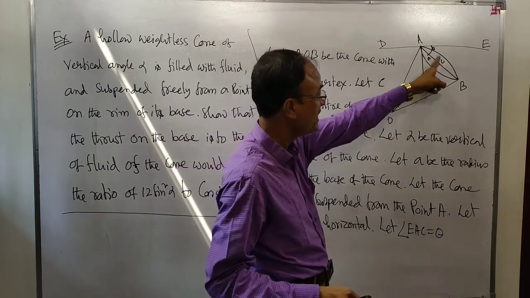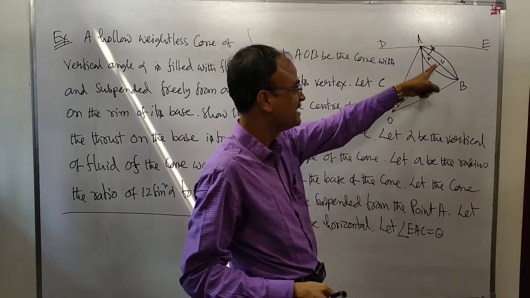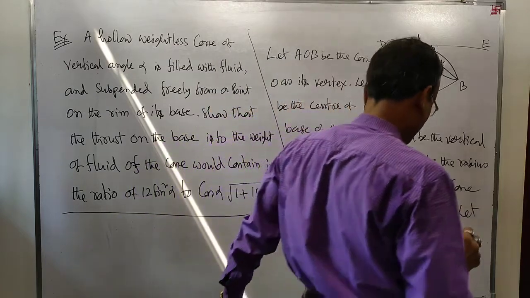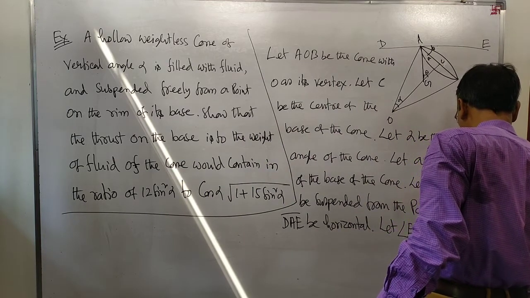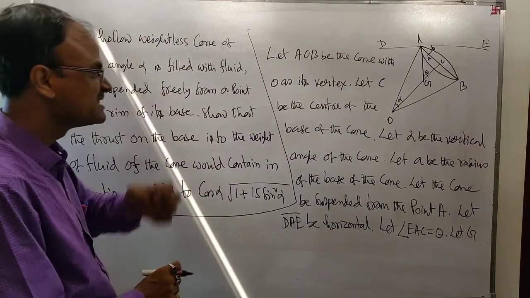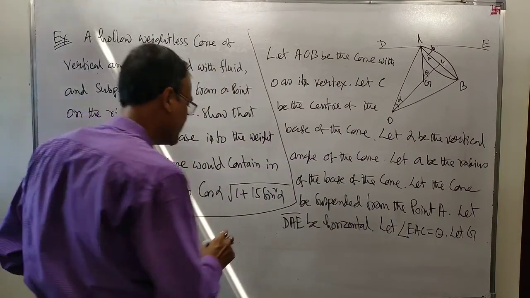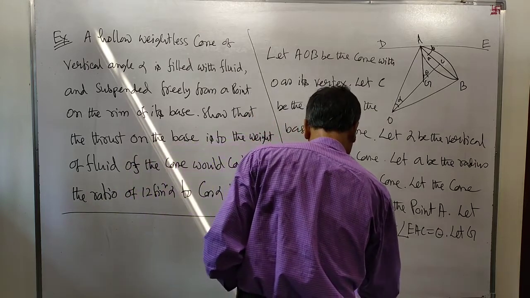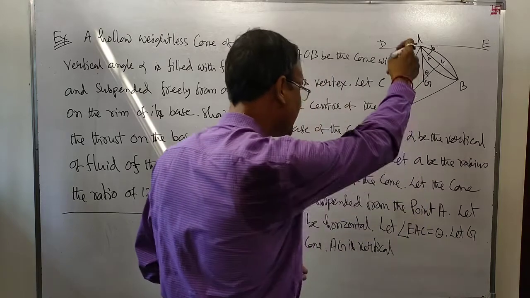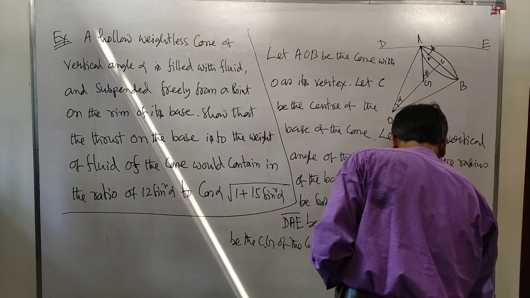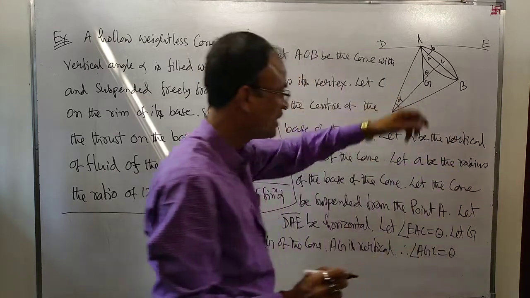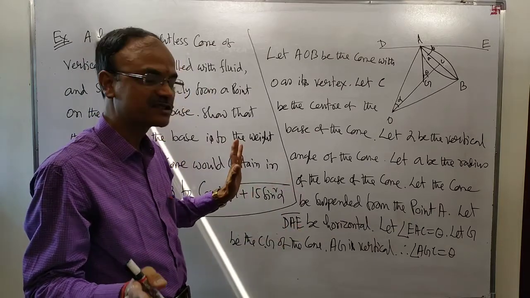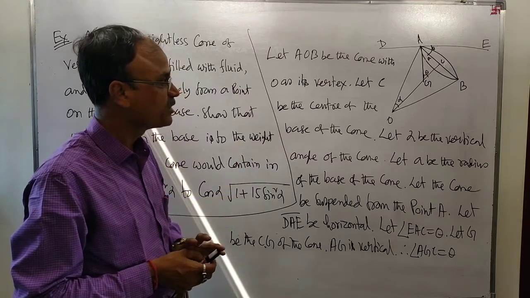Also, angle OCA is 90 degrees. Therefore, angle AGC will be equal to definitely theta. Let G be the CG of the cone. AG is vertical. Angle AGC is equal to theta. Up to this point, it is clear.